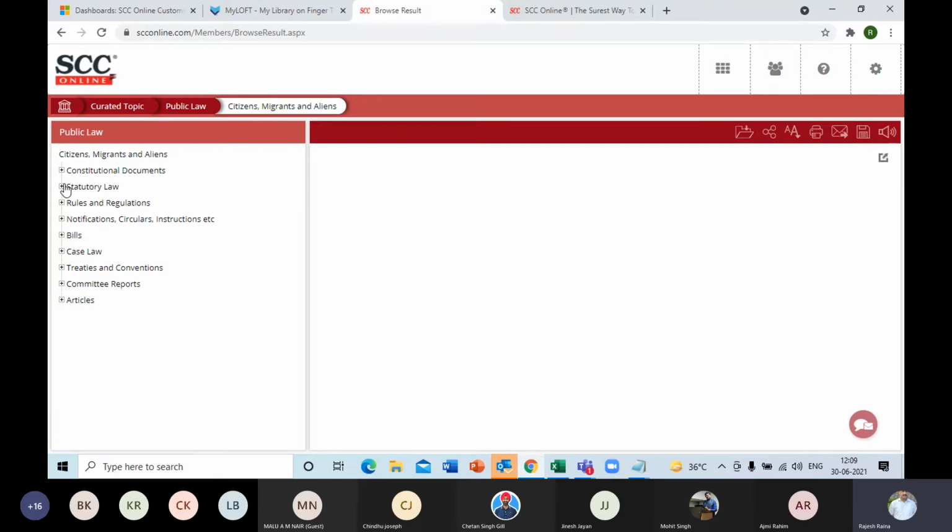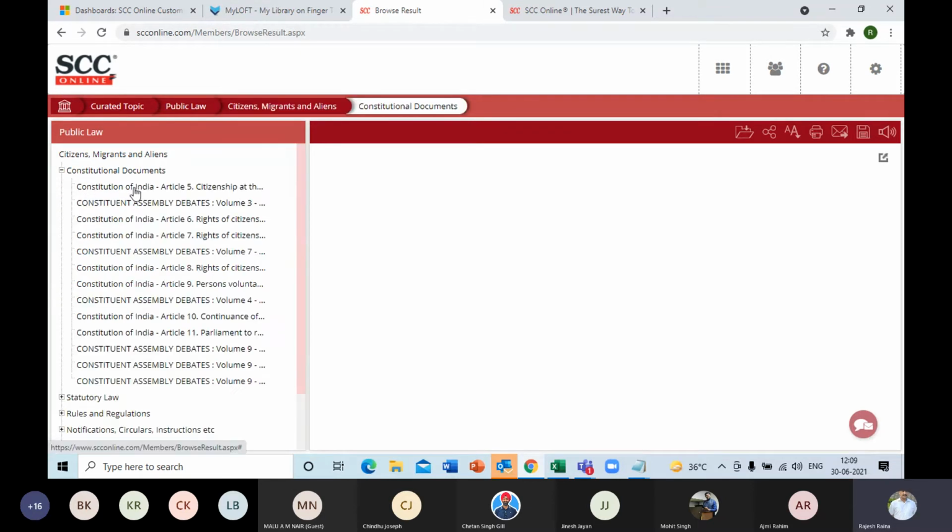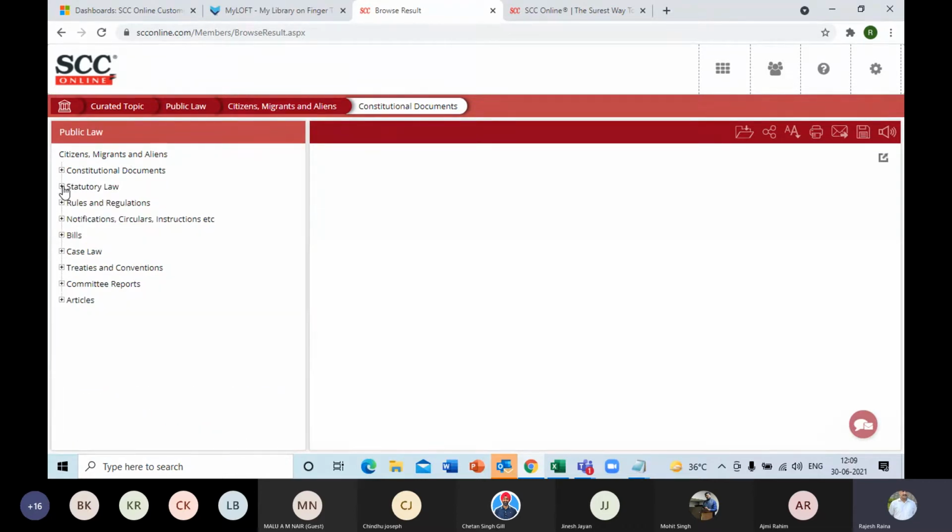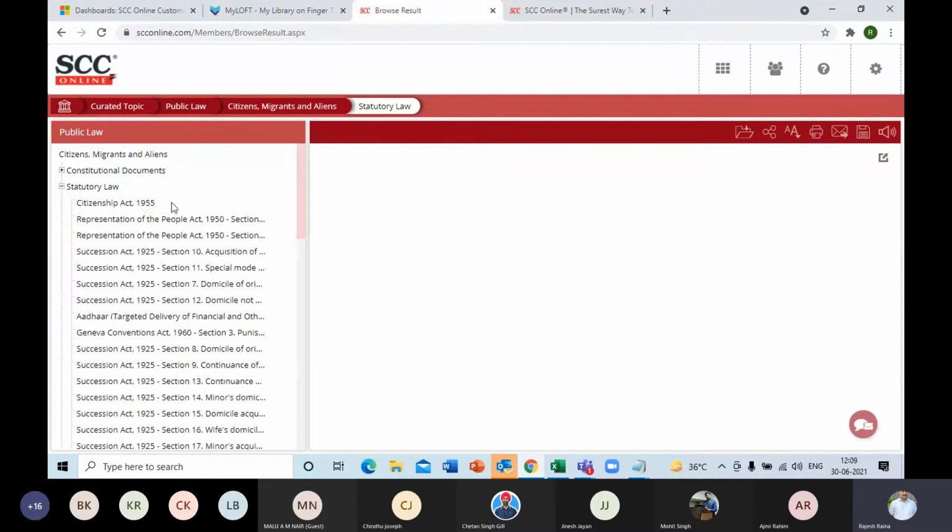Now, coming to the statutory law or maybe even the constitutional law, they fall under different categories. Apart from the Constituent Assembly debates, you will also find Constitution of India Article 5 over here, right? So it is also related to citizens, migrants and aliens. Similarly, when I go to the statutory law, apart from the Citizenship Act, etc., we will have various others.